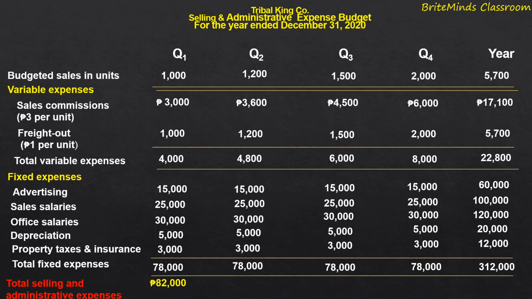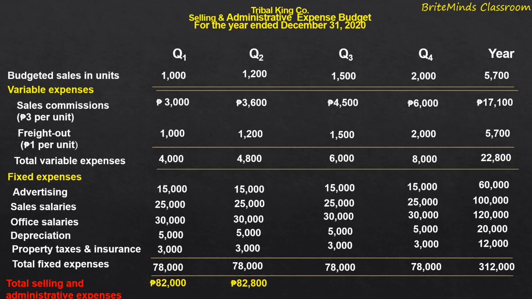And then for the second quarter, 4,800 for the total variable expense, plus the total fixed expenses for the second quarter of 78,000. So the total selling and administrative expense amounted to 82,800 for the second quarter.